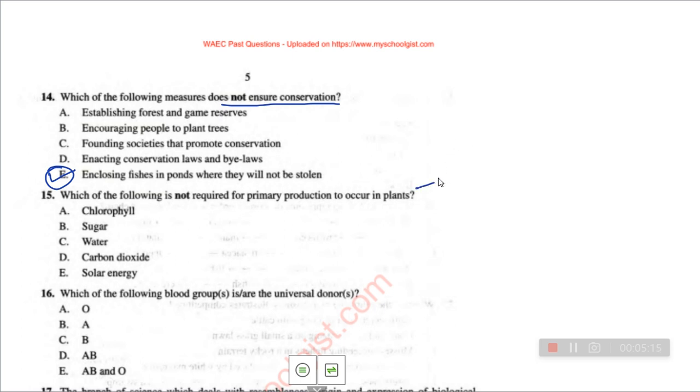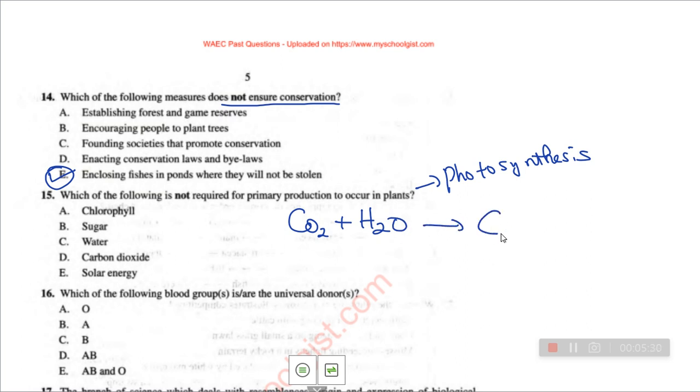Plants exhibit what we call photosynthesis. That is the process whereby they manufacture. Let me try to outline the process of photosynthesis. Photosynthesis is the combination of carbon dioxide with water to form glucose and oxygen. So if they ask you, it means oxygen is a byproduct of what?